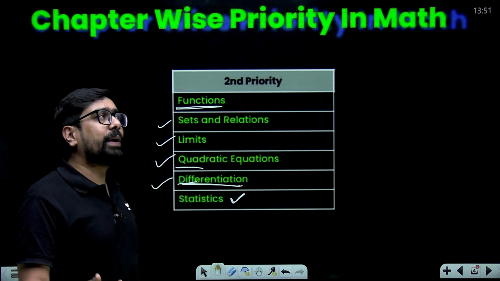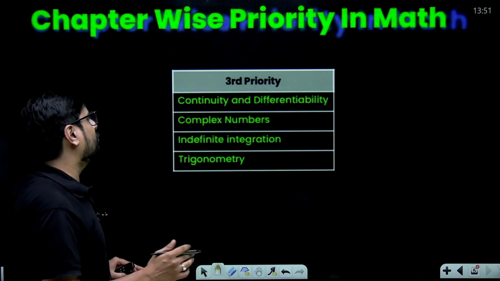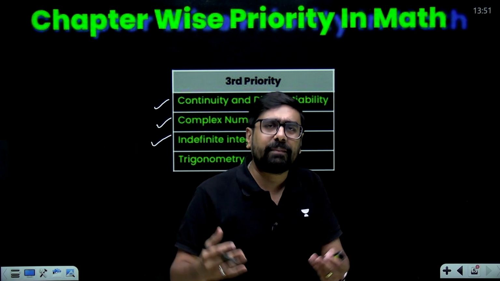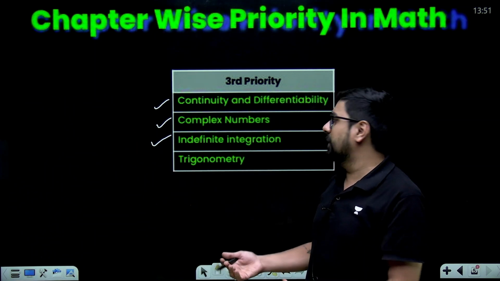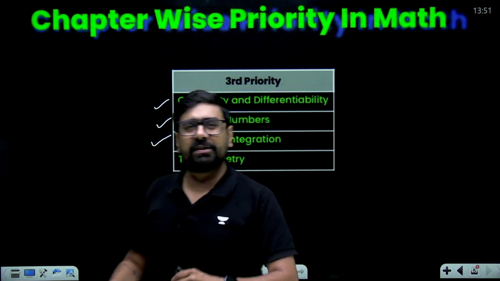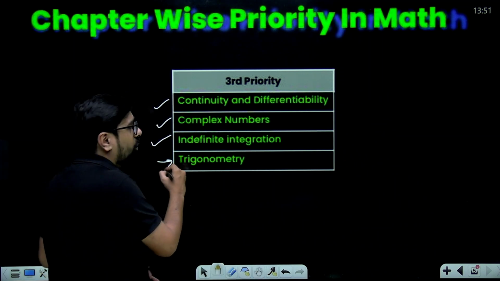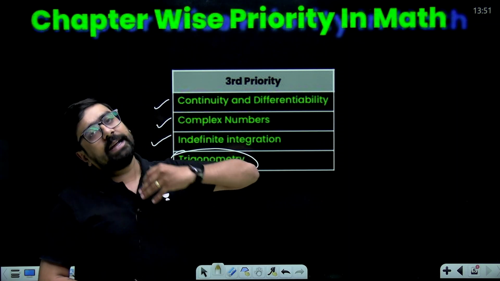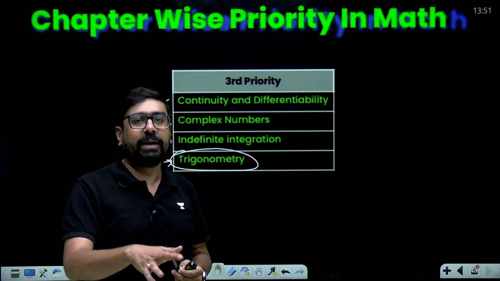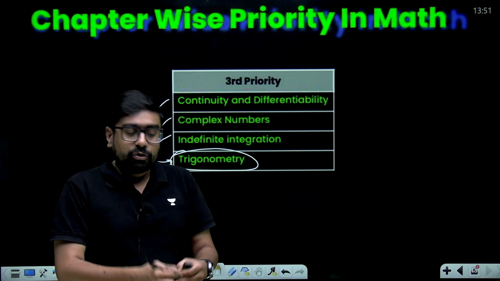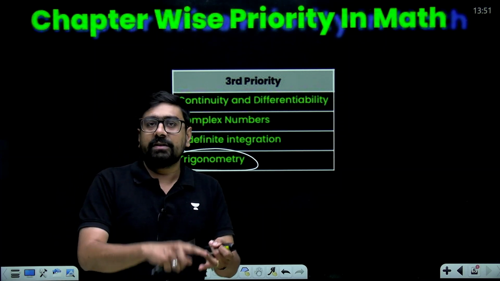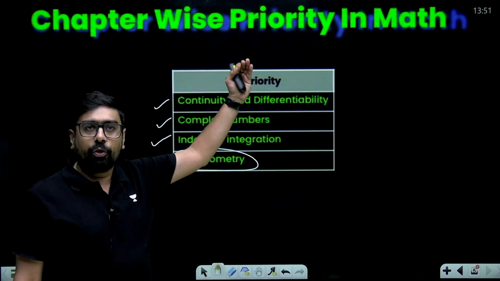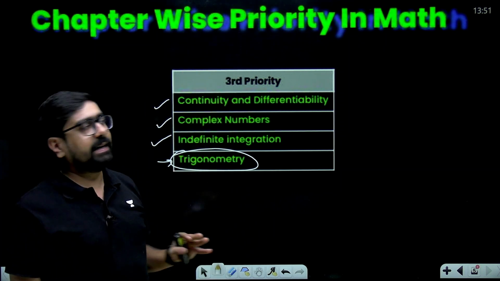Now what should we keep for the end? I would say you can keep these chapters: complex numbers and indefinite integration questions are least likely to be asked. Trigonometry, ITF independent questions are less likely to be asked, but trigonometry again I would say you need to be very strong in for the entire mathematics, because they can involve trigonometry anywhere in any question, you never know. So basics of trigonometry, equations, ratios, standard formulas you should be very good at, to do well in your first priority chapters also.